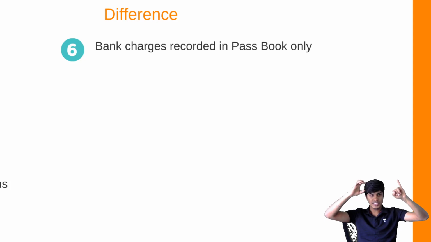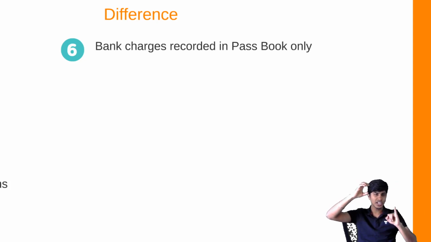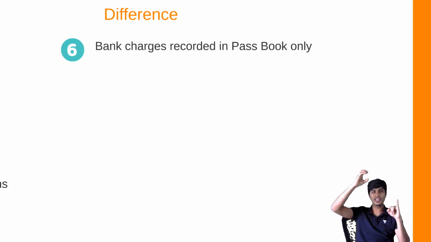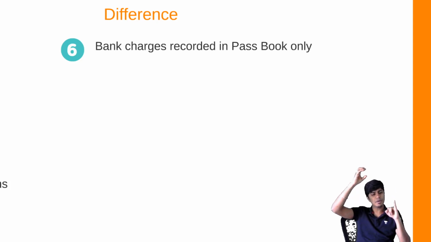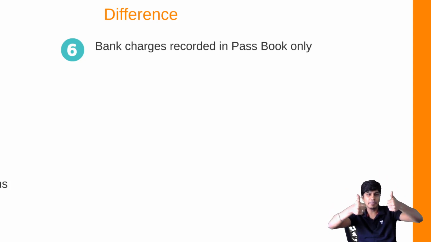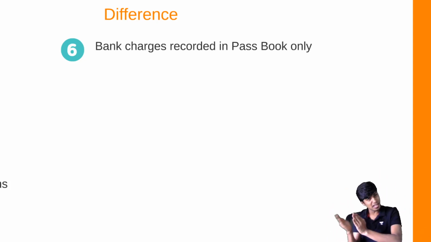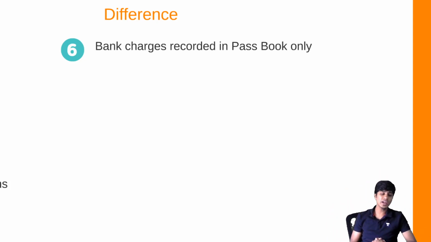Banker has recorded his charges, because of which my passbook has reduced, but my cash book balance has not. Can you see the P? No. In order to see the P, either we'd have to increase our passbook balance or we would have to decrease our cash book balance. So what do we do? If we're making changes in cash book, we'll C down or reduce our cash book. Making changes in passbook, we'll P up or add back to our passbook balance to arrive at the other balance. And that's how we adjust bank charges recorded in passbook.